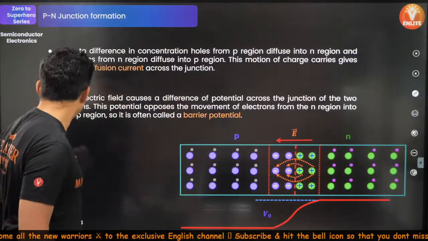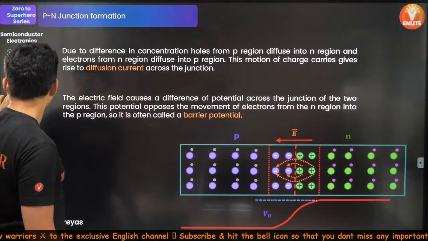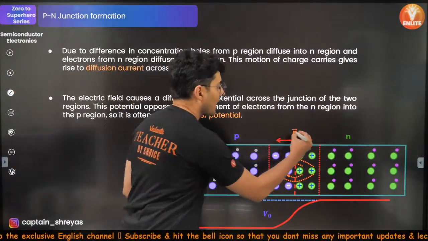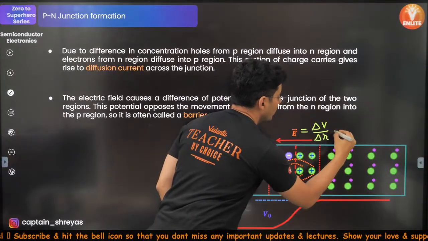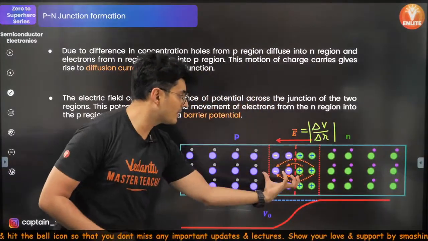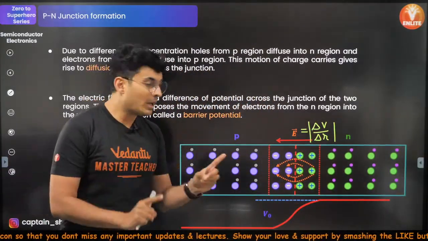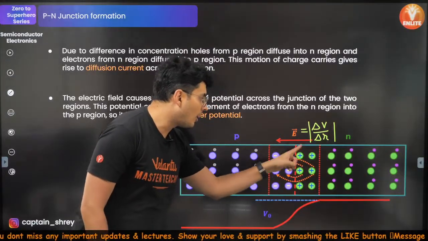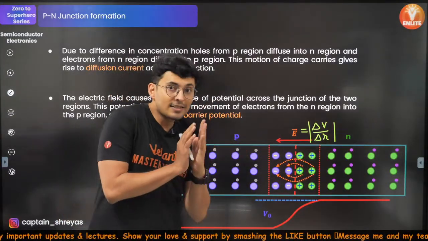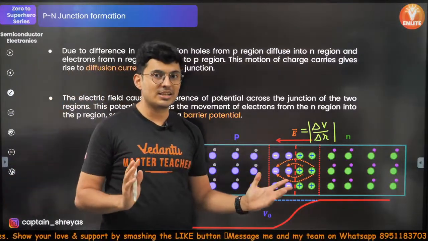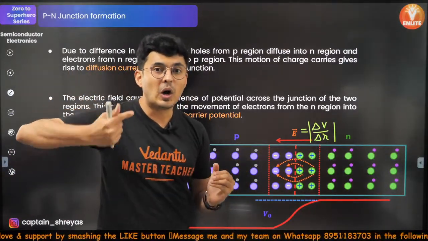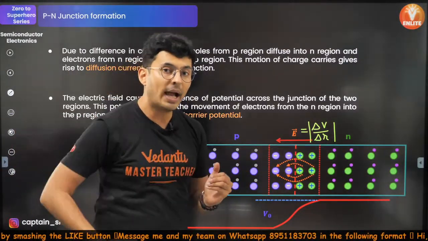Remember, electric field is nothing but del V by del R in magnitude, potential difference per unit distance. Because there is an electric field from positive to negative charges, there is a potential difference which is created. Because of this potential difference, you call it a potential barrier.